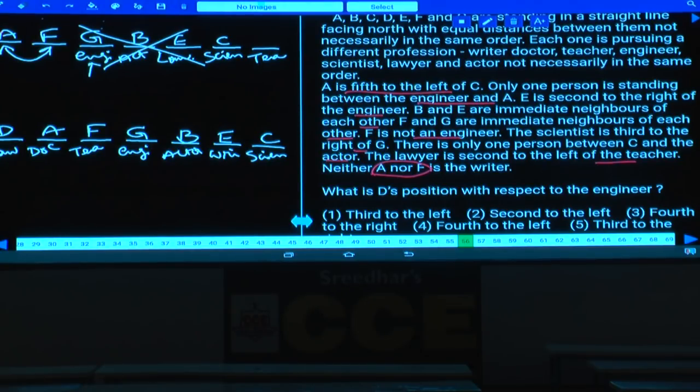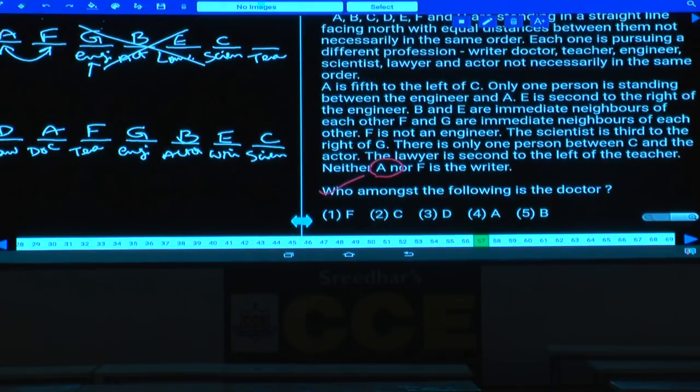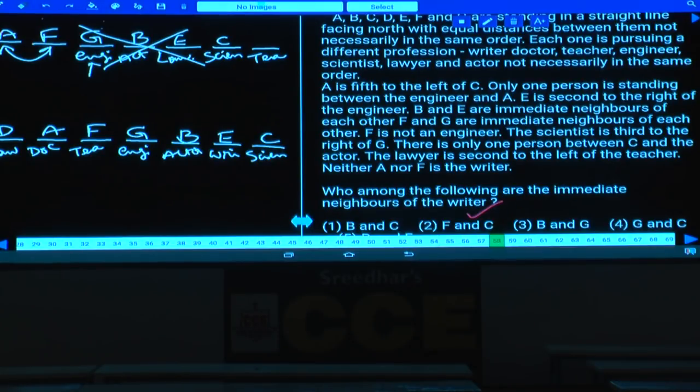Then question number 56. Now in this question, what is the information here? What is D's position with respect to the engineer? D is third to the left of the engineer, that is given in choice 1. Then question number 57, who among the following is the doctor? A is the doctor, that is choice 4.